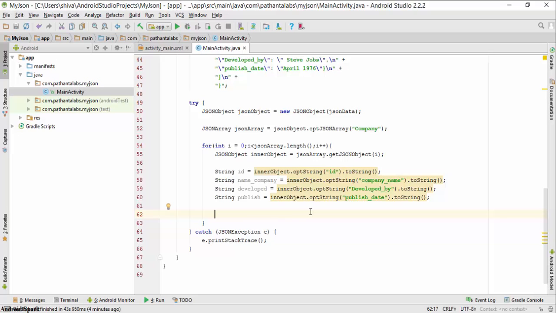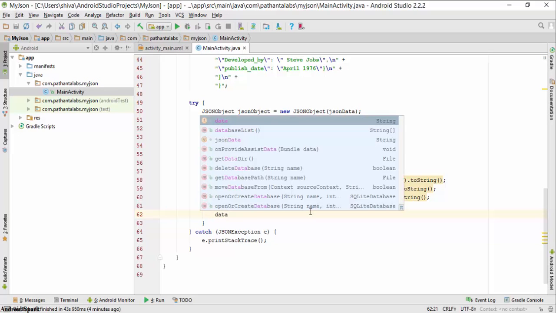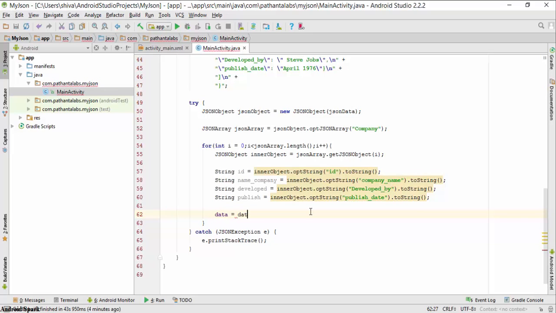So I will give data plus equal to, and then I will give the rank name as rank, and as id, backslash n for the next line, and the second is the company name, as name company.